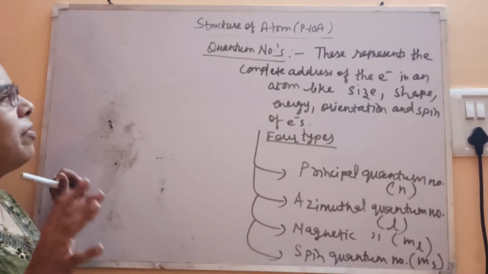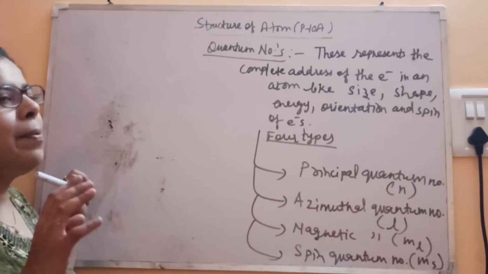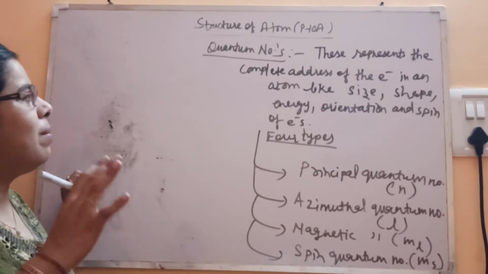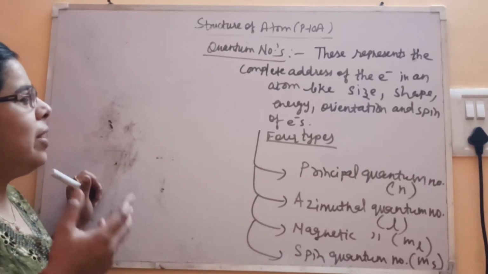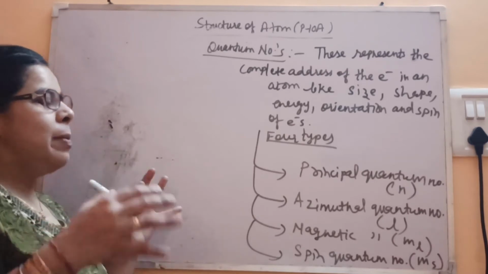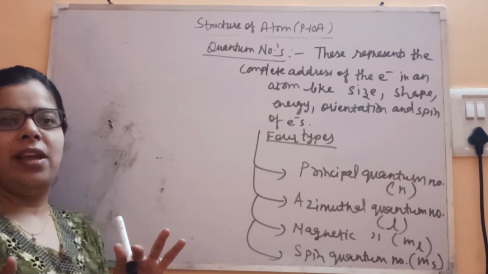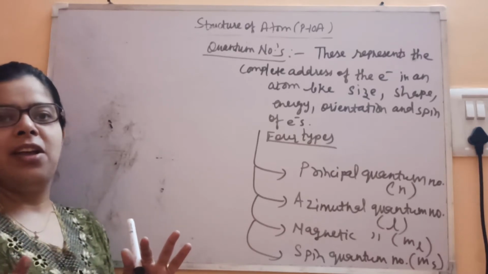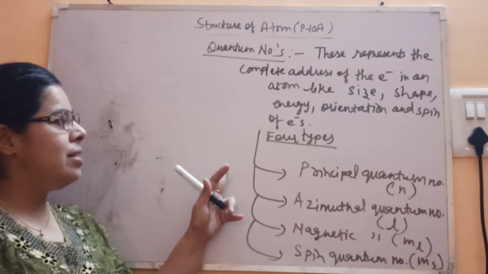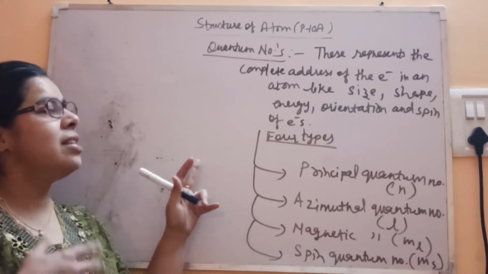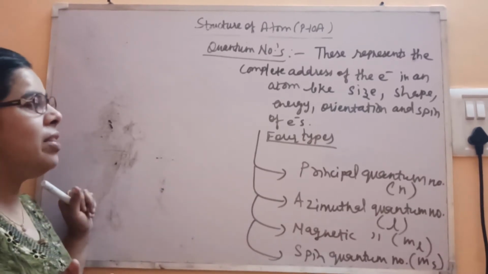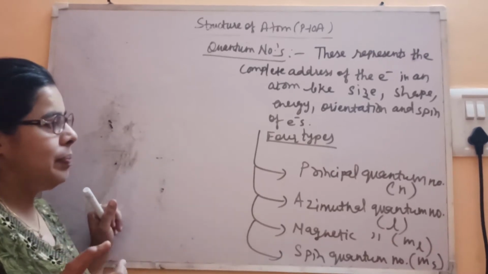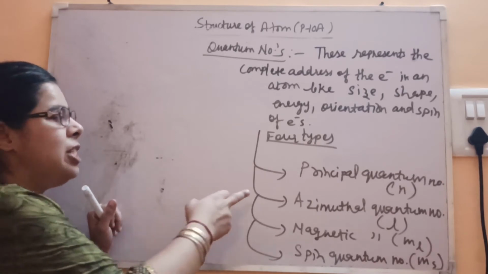So what are these numbers? Basically, quantum numbers are defined as the numbers which determine the complete address of the electron in an atom, like size, shape, energy, orientation and spin of electrons. Suppose I ask you in which country you stay, your answer will be India. So it's like that, the electron resides at some energy, some size, or you can say the main shell of the electron. So that is the principal quantum number.